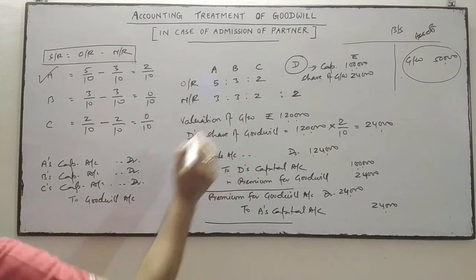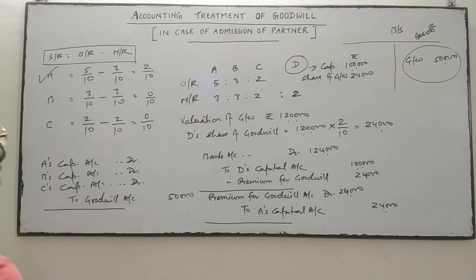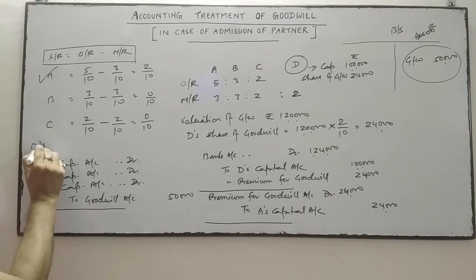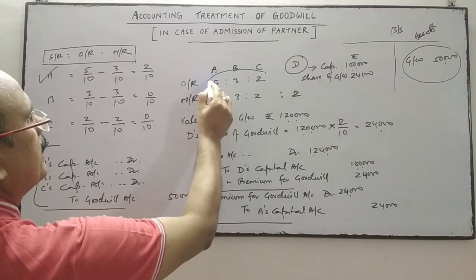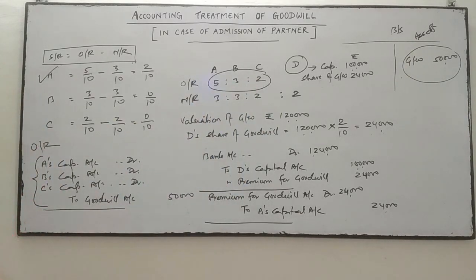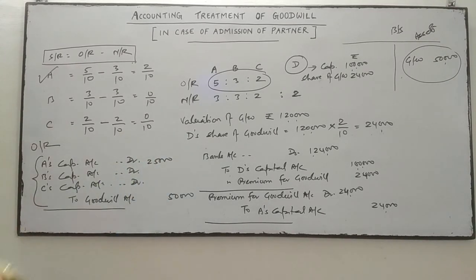The goodwill amount is 50,000 and this will be debited to partners A, B and C in the old ratio, which is 5:3:2. So 5 by 10 is 25,000, 3 by 10 is 15,000, and 2 by 10 is 10,000. So 25, 15, and 10.